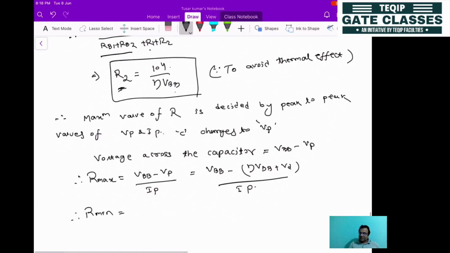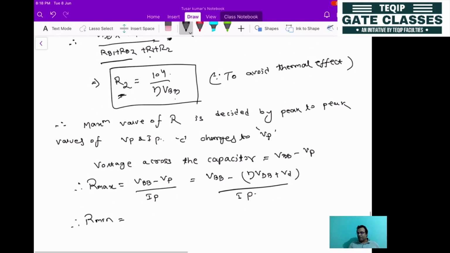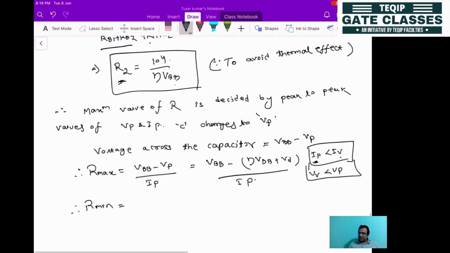Within this range, if you see the peak value of current and compare it with the valley value of current, the peak current is less than the valley current. But if you compare the voltages, the voltage at the valley point is less than the peak voltage. So these two things you have to remember as far as UJT is concerned.